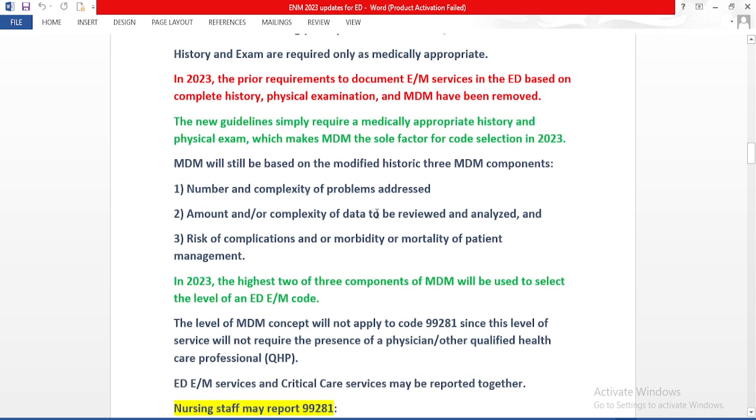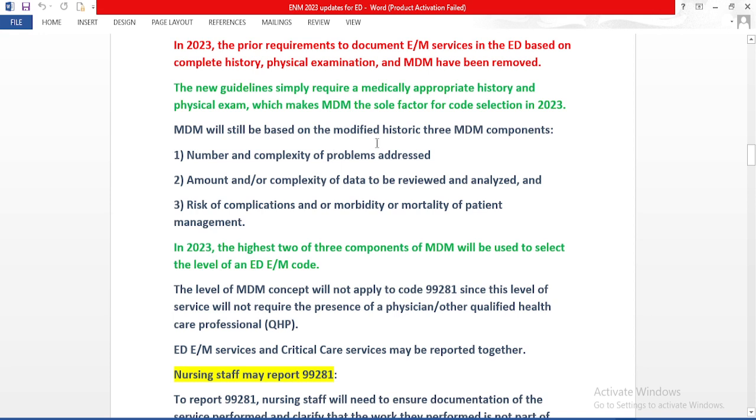MDM will still be based on the modified three MDM components, which are as follows. First one is number and complexity of problems addressed. Second one is amount and/or complexity of data to be reviewed and analyzed. And third one is risk of complications and morbidity and mortality of patient management. So these MDM elements are the same in 2021 and 2023. There is no change in MDM elements in ED.